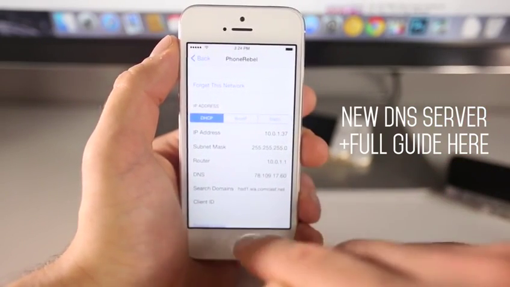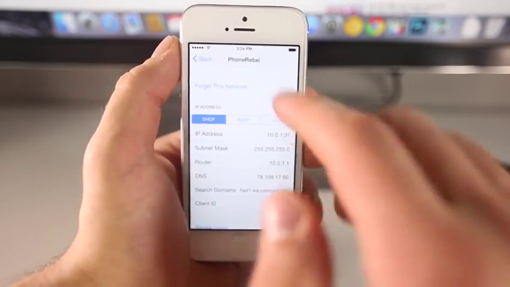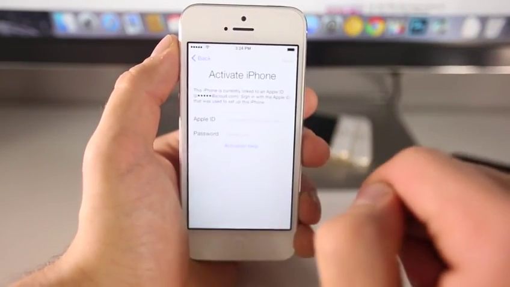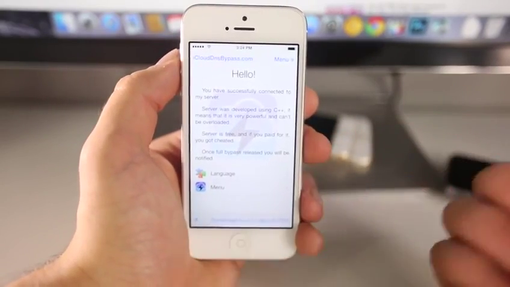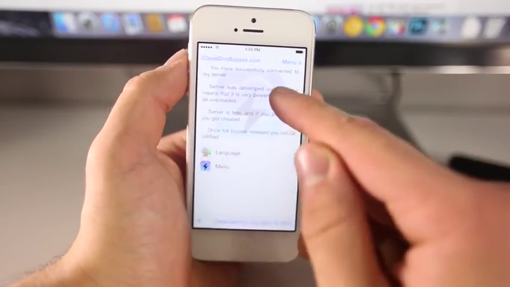So click on that guy, you get the latest information. Anyways, with that entered, go back and select done. Now in here, select activation help, and you should go into here. If not, try it 1 or 2 times, and eventually you'll be in here.